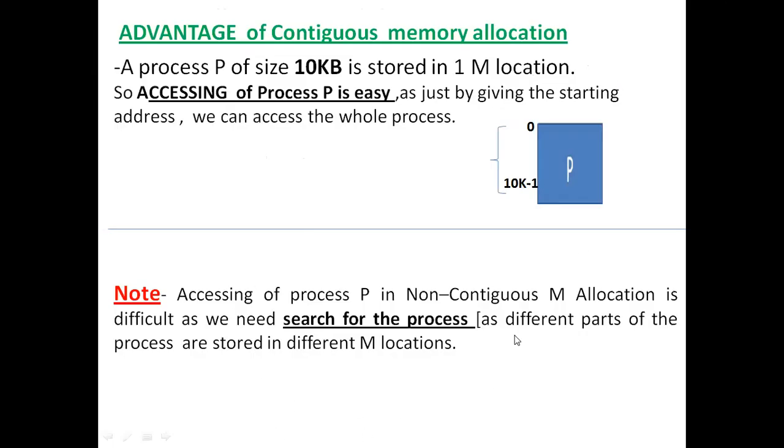Hence we need to search for the process, as different parts of the process are stored in different memory locations. Hence it involves a lot of searching to access the process. But in contiguous memory allocation, accessing a process is much easier, because simply by specifying the starting address of the process, I can access the whole process.